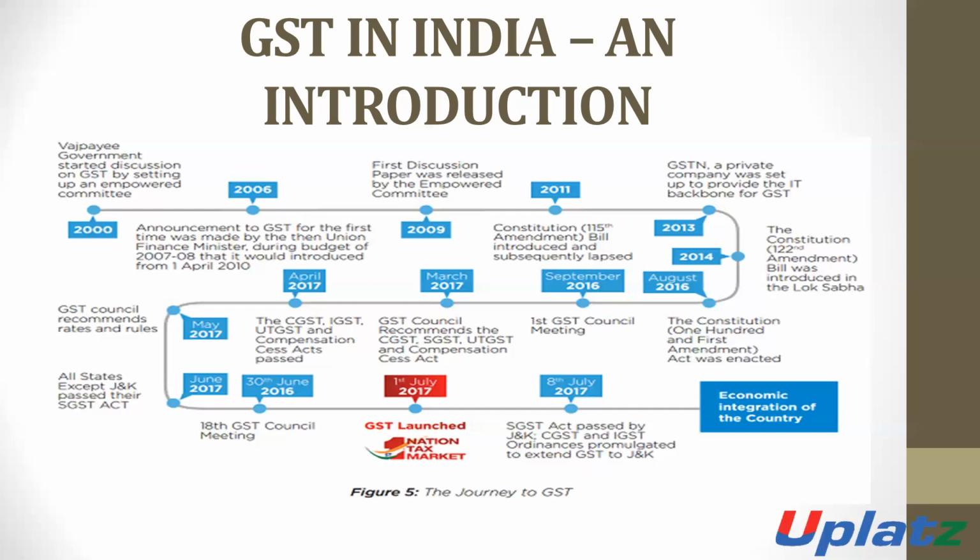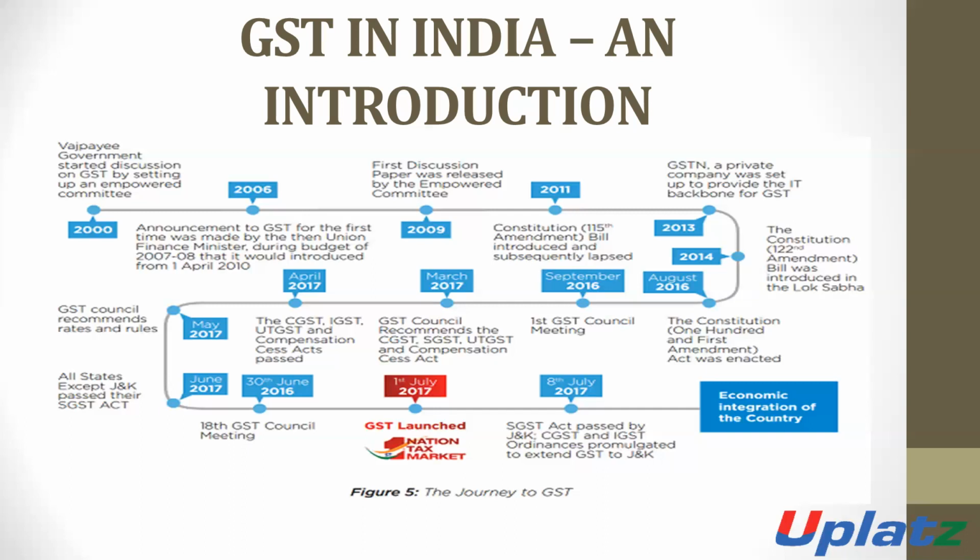The 18th GST Council meeting was done in June 2018. Sorry, on 1st July 2017, GST was launched.